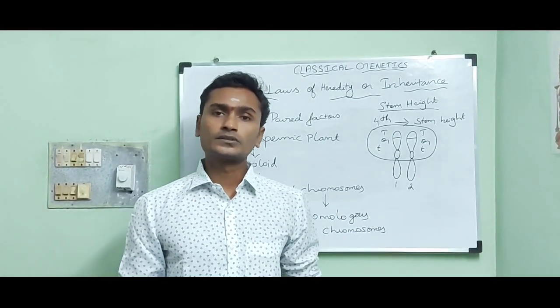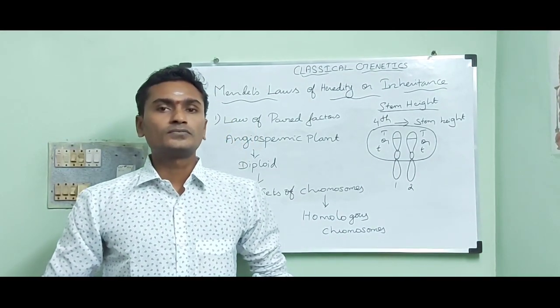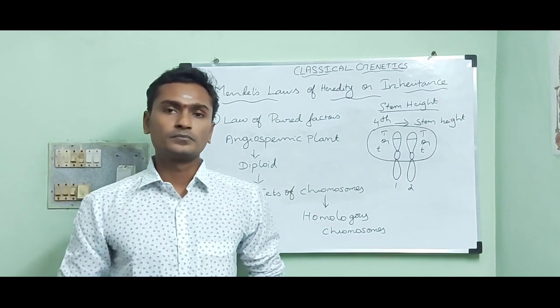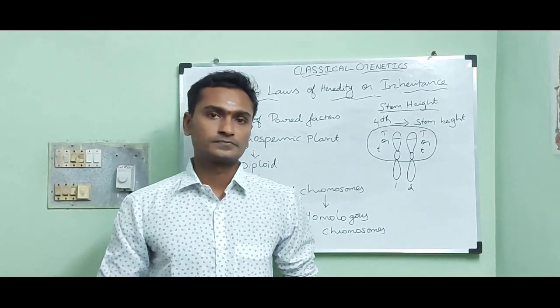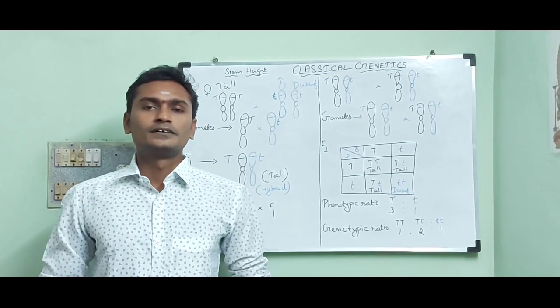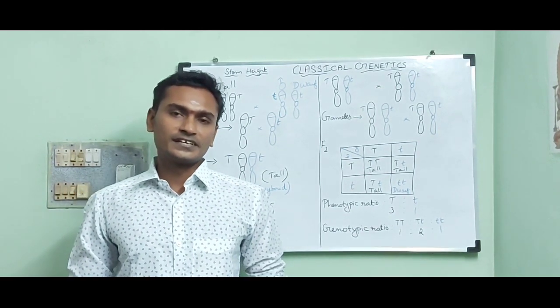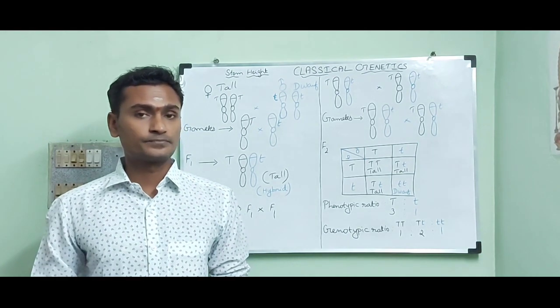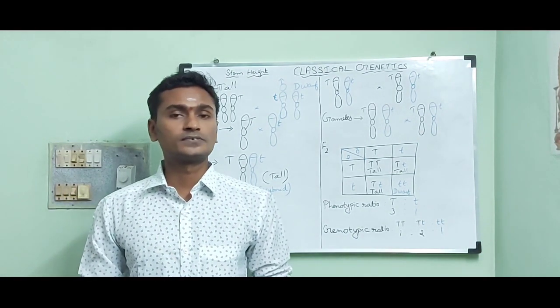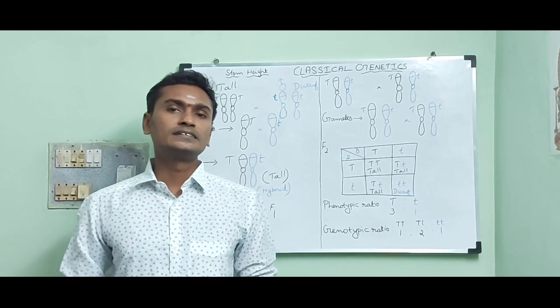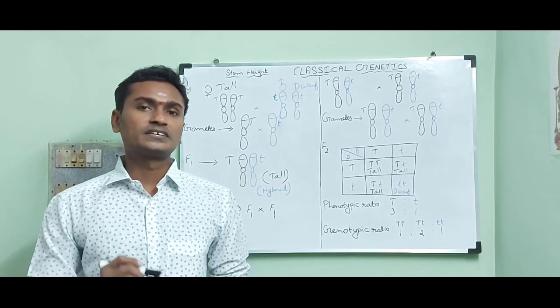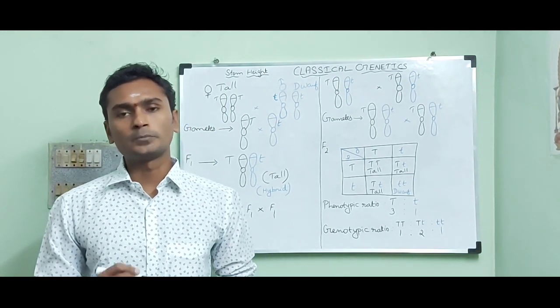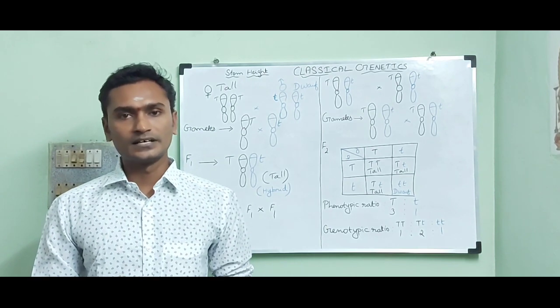Next, I am going to explain the law of dominance with the help of Mendelian monohybrid cross. Law of dominance states that when an organism is heterozygous for a trait, the allele that is expressed in F1 generation is called the dominant factor or dominant allele.